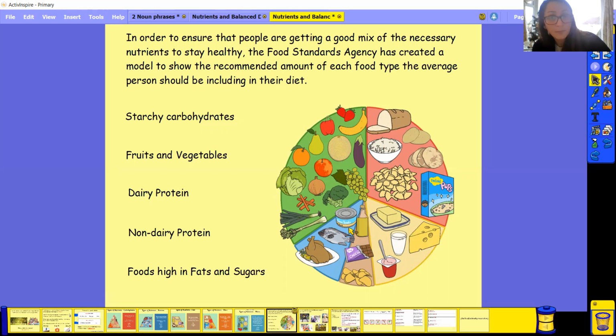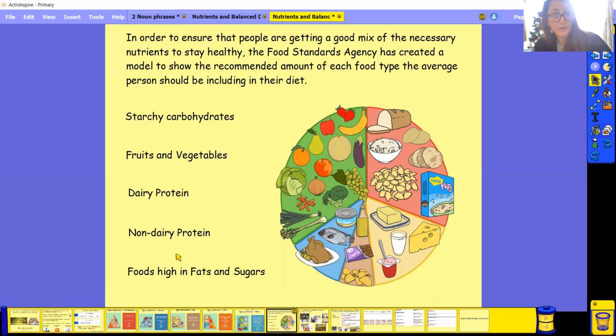We've got fruits and vegetables, so making sure we have a large amount of this, okay? We've got dairy and protein, so making sure that we have the right amount of meat and the right amount of dairy as well, because dairy is very important for our bones, making sure our bones are nice and strong.